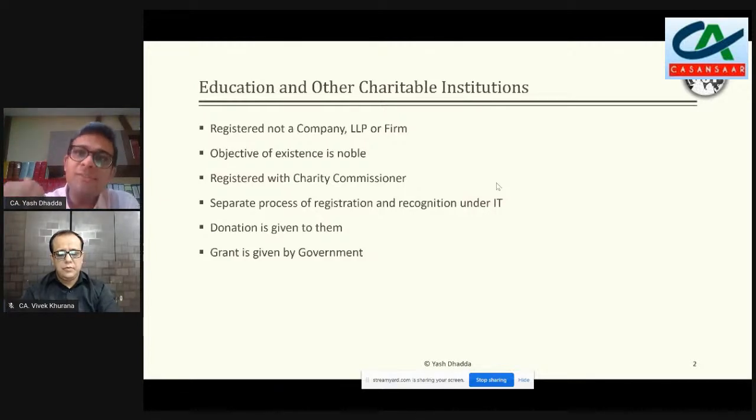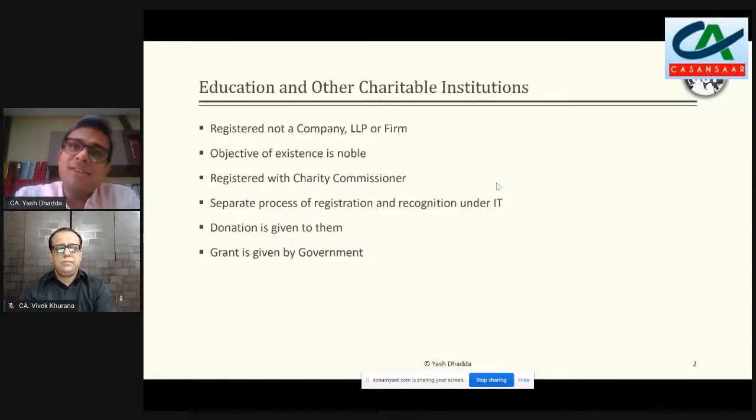Second is the objective for which they are formed, and the objective which is written, maybe in form of bylaws, maybe in form of a constitution, maybe in any other form, that clearly brings out that they want to do an activity which is not for the purpose of earning profits. Though at the end of the day they might have surplus, they might be earning some additional revenue, but the purpose for which they are formed is very specific. Either it will be education, or religious activity, or some kind of a charitable activity which has been defined.